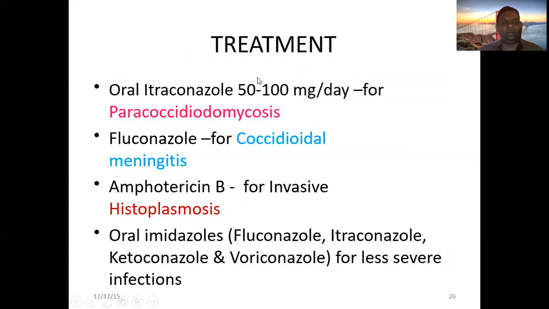Treatment: usually oral itraconazole is given for paracoccidioidomycosis. Fluconazole orally for coccidioidal meningitis, or go for intravenous. Amphotericin B is advised for invasive histoplasmosis. Oral fluconazole or itraconazole for less severe infections. That's the difference.